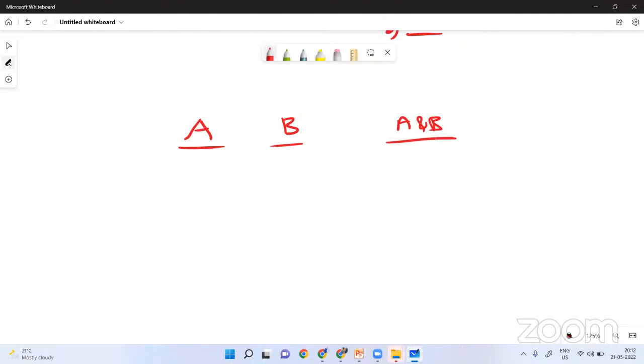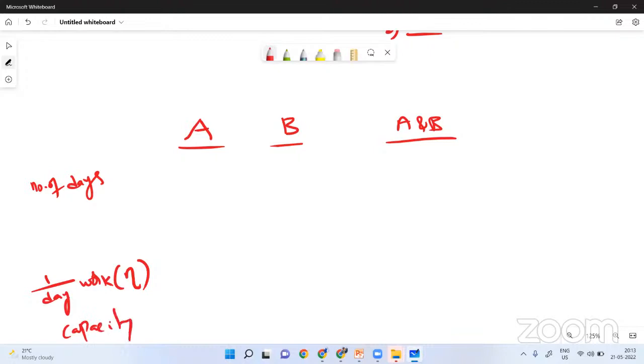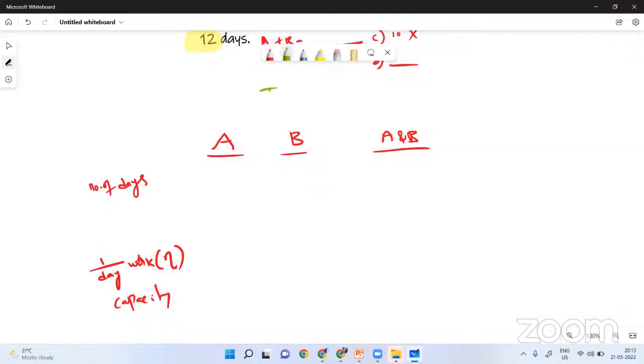While solving time and work problems, remember two things are very important. The first is the number of days they are working, and their per day work, which we also call efficiency or capacity. Besides these two, there is one more important thing, that is the total work.